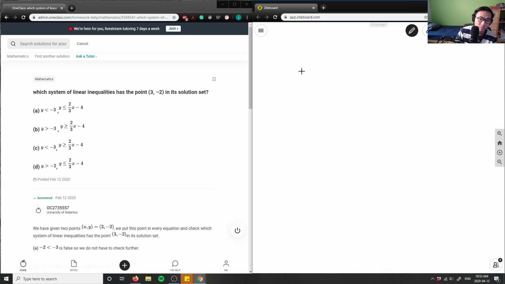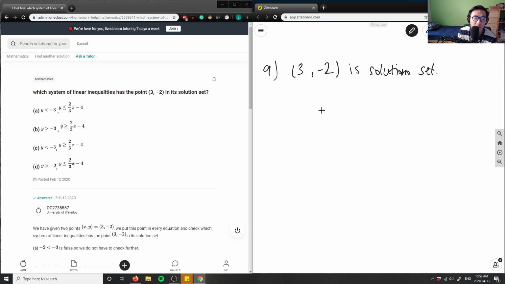Nice. So this here is a systems of linear inequalities question. This here is a little bit of grade 10 now. So say here, which system of linear inequalities has the point 3, -2 in its solution set? We're given A, B, C, and D. So we have to actually verify all of these ones here, right?